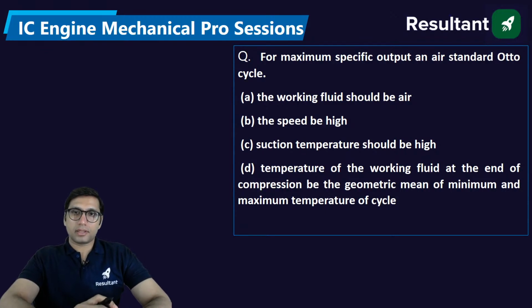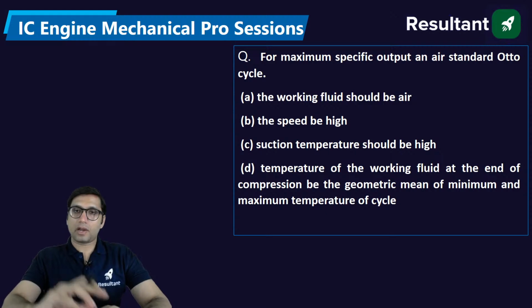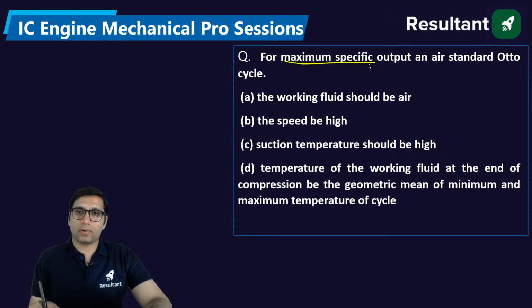For maximum specific output of an air standard Otto cycle, specific output means work output. We are talking about work output.